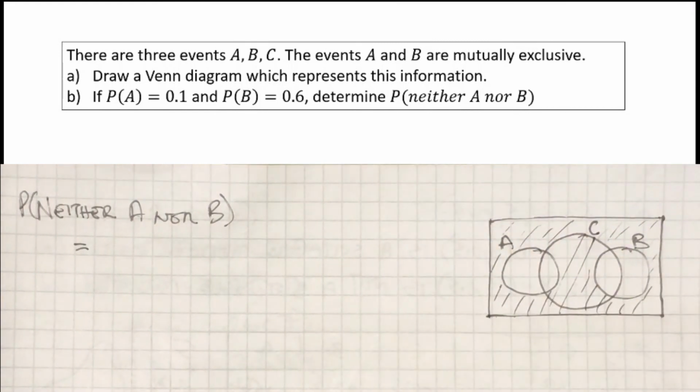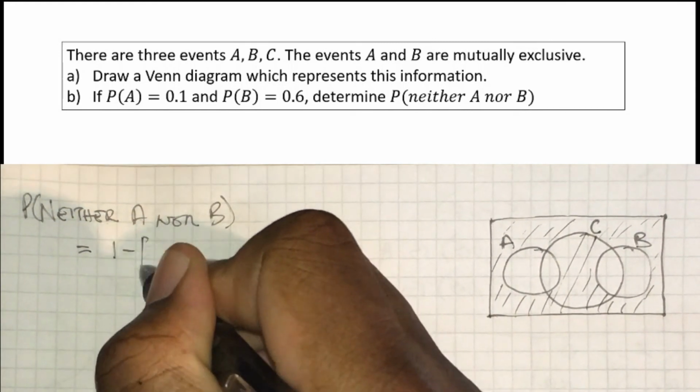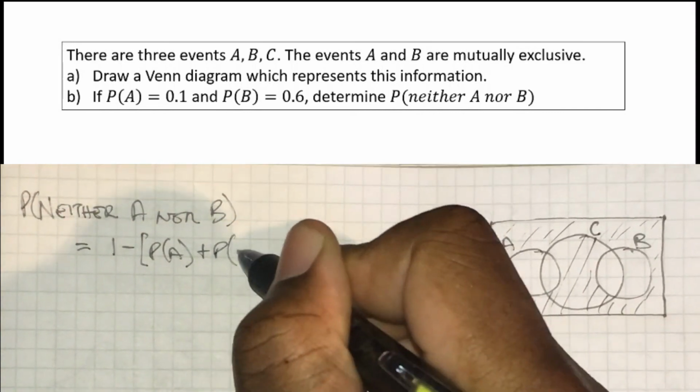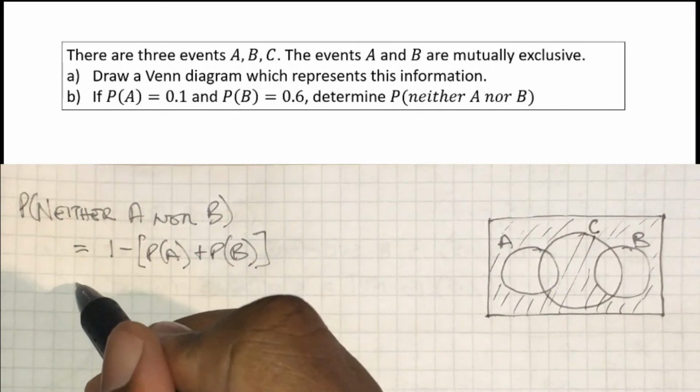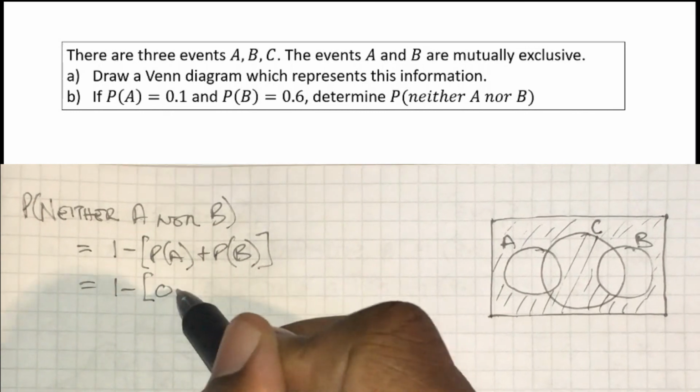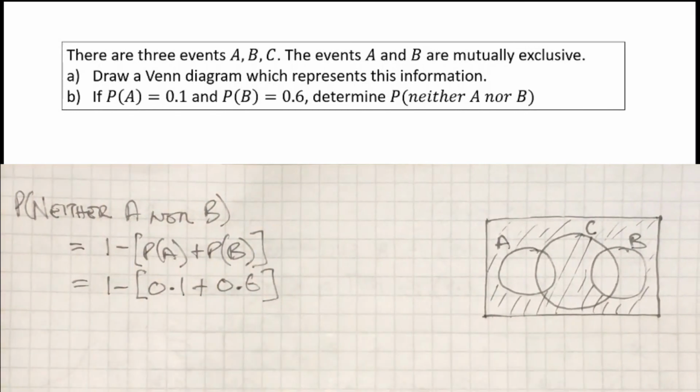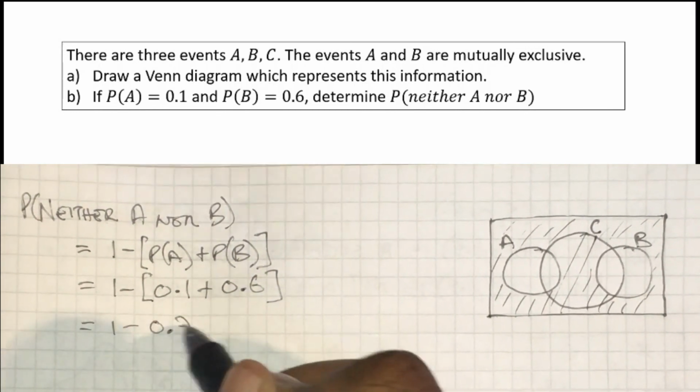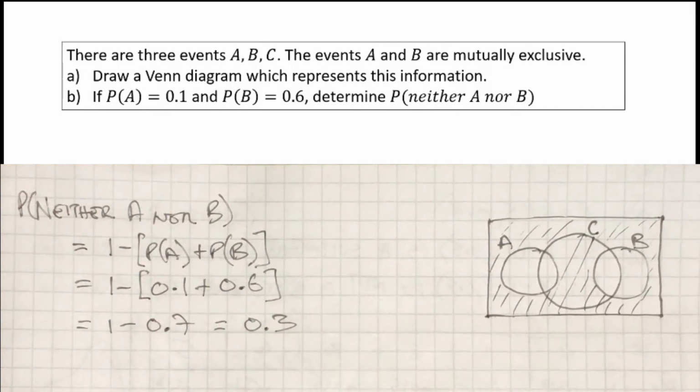Okay, so the only thing unshaded is A and B. So if I subtract the probability of A and B away from 1, I should find the probability of the shaded area. So even with minimal information, we can go ahead and get a numerical answer. 1 minus 0.7 equals 0.3.